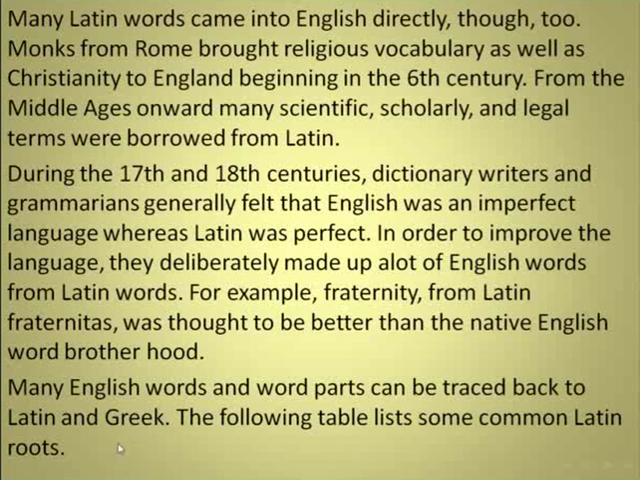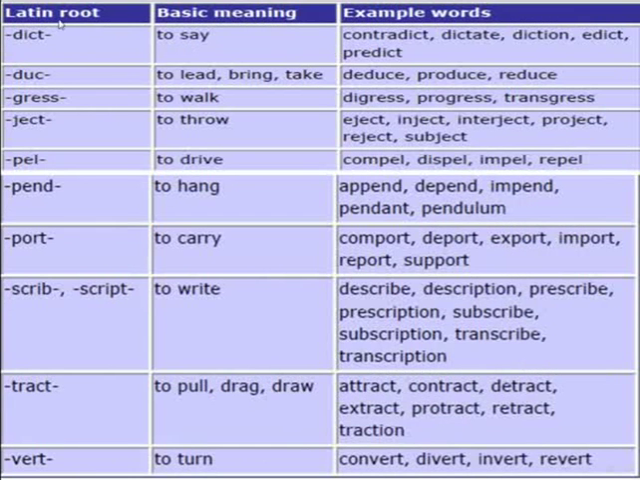Now we talk about the Latin roots for English words, the roots for a lot of English words, in this list. Let's start. Now the Latin root dict. Basic meaning, it means to say. Examples for the use of this Latin root: contradict, dictate, diction, edict, predict. So it means to say. We find this Latin root dict in each of these words.